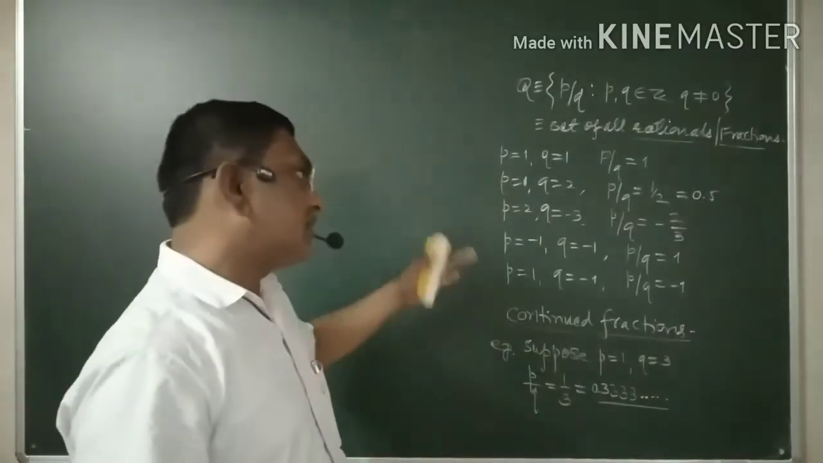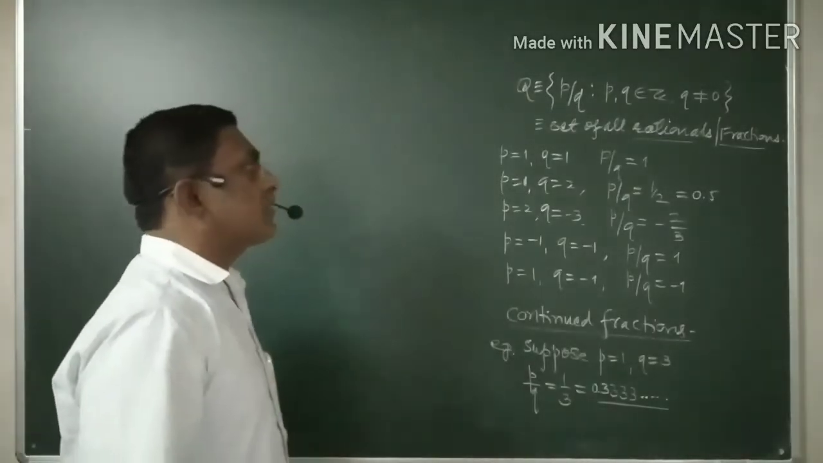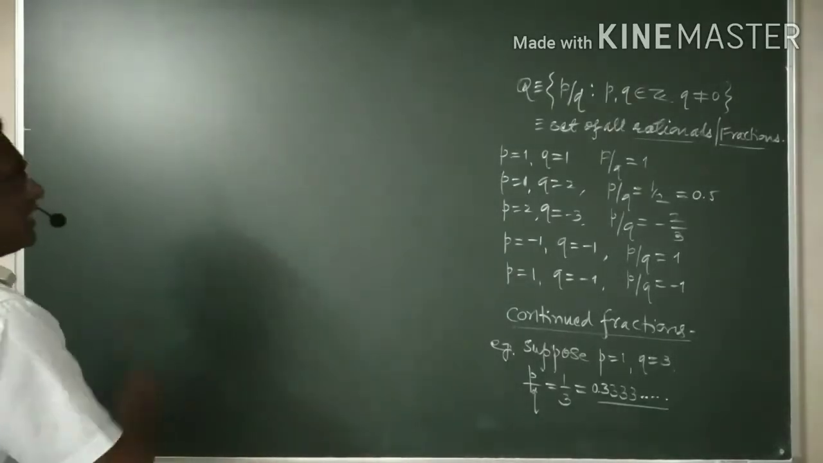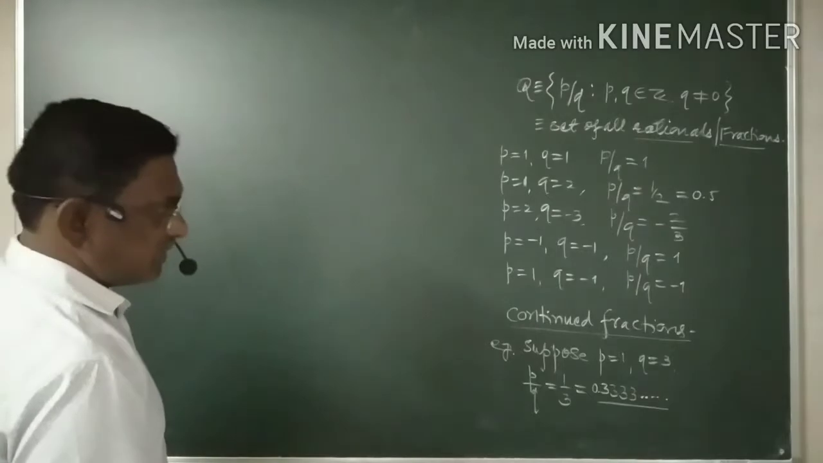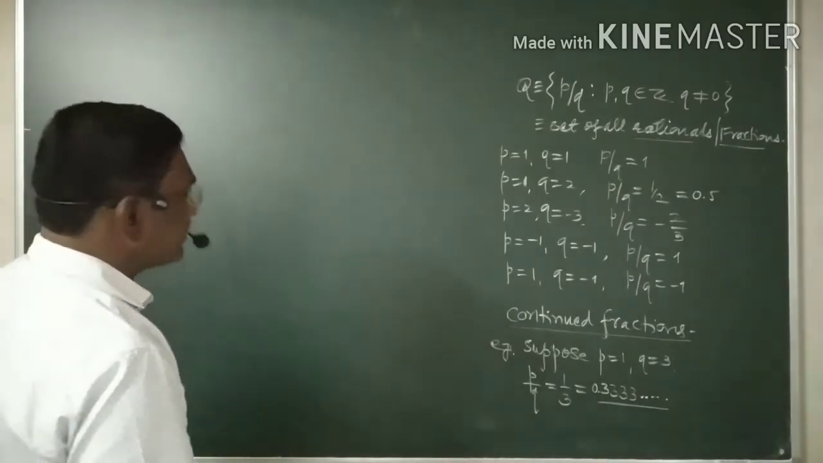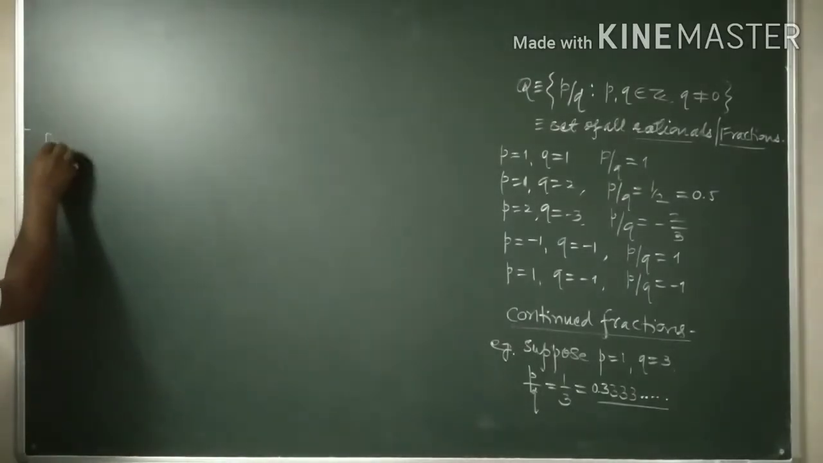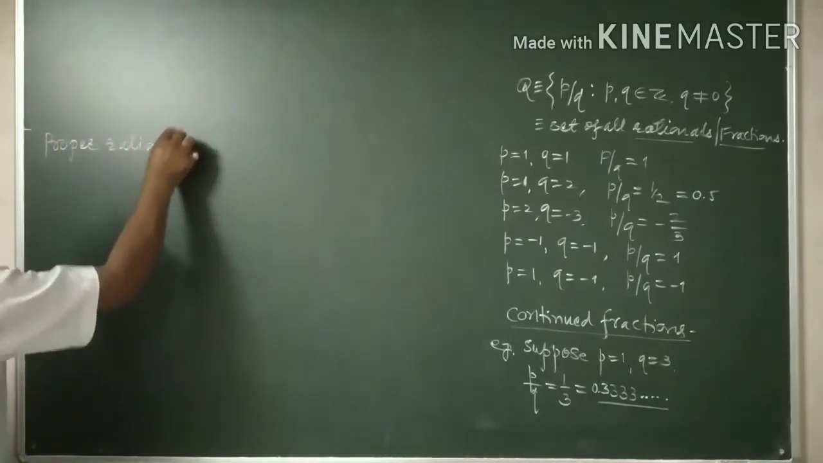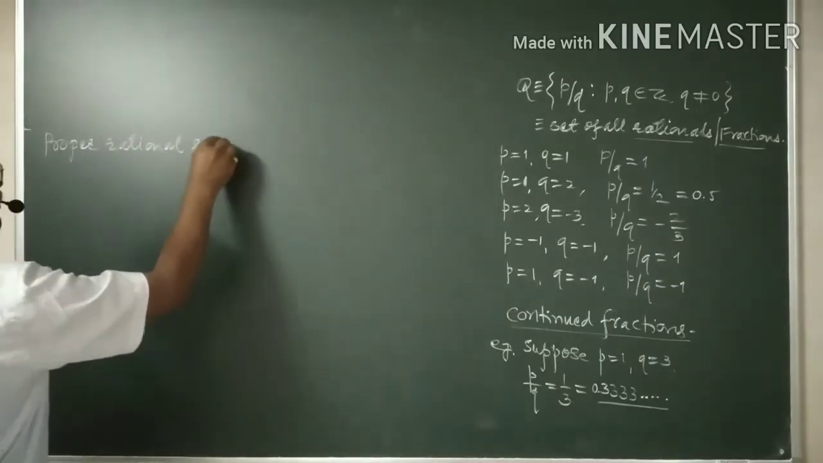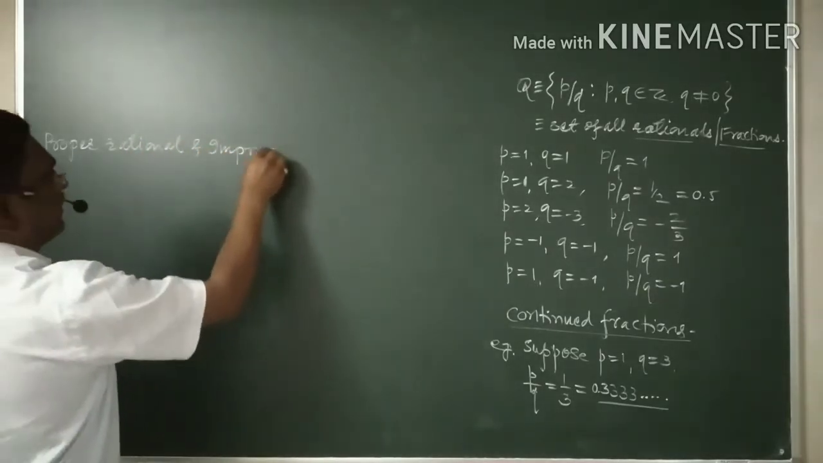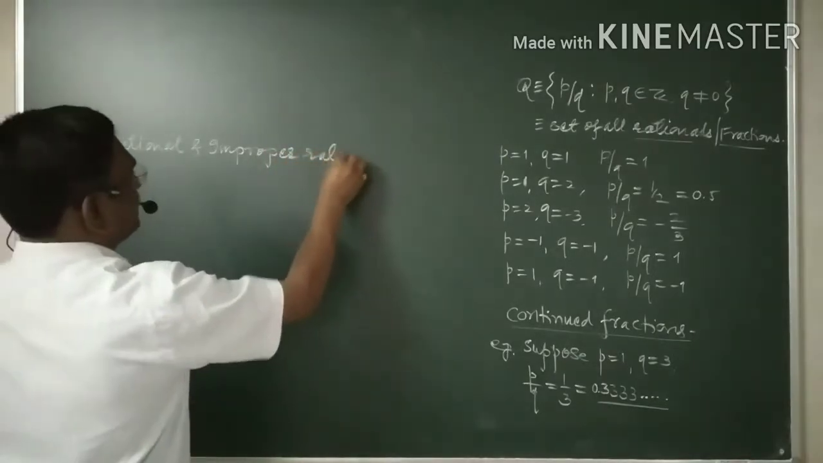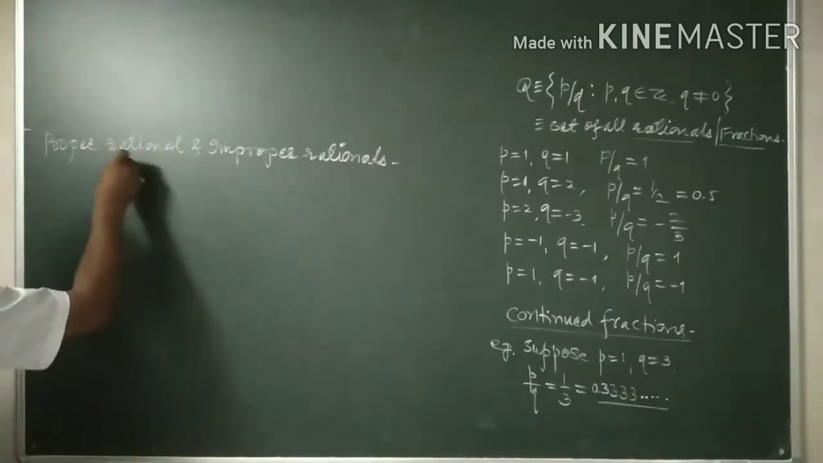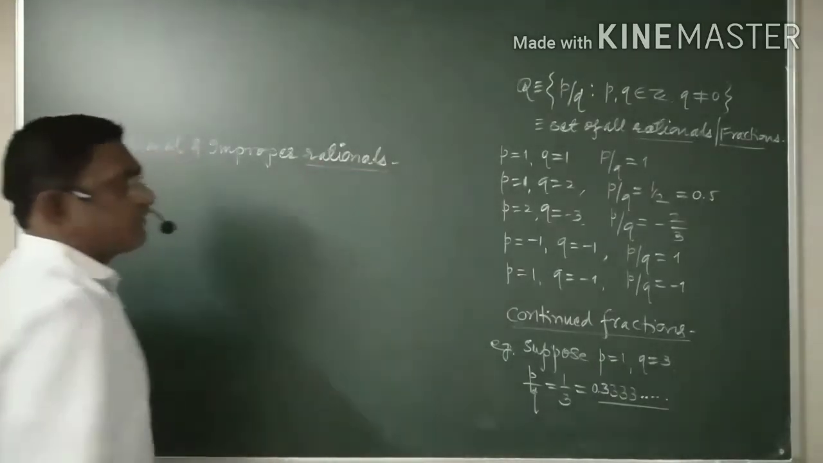And again, there are two more types of rational numbers or fractions, which we call proper and improper rationals, or proper and improper fractions.